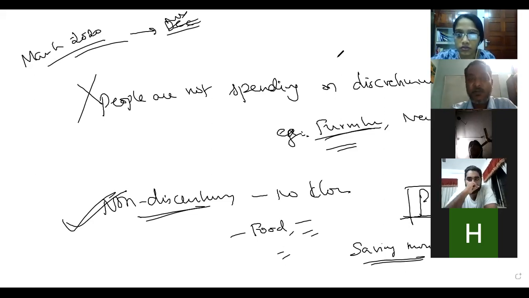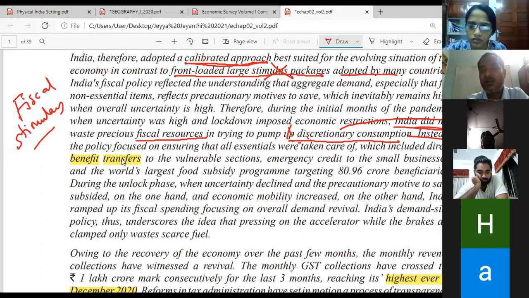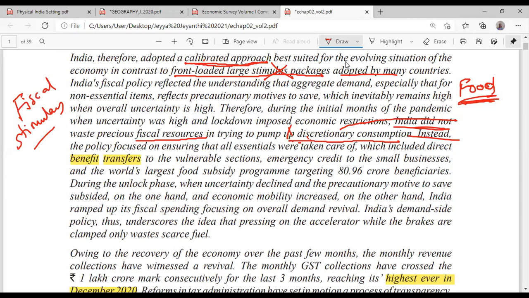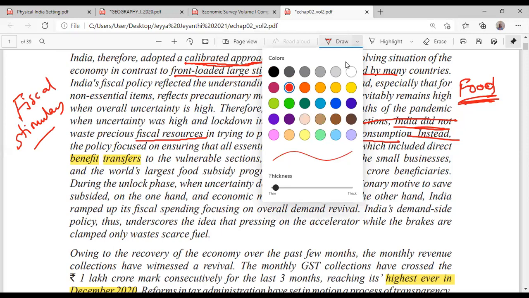Okay, so that has been the trend, and that is because, as I told you, people are afraid of what is going to happen in the future. That is why people are not spending. So that is what he is saying. And government also spends. Okay, now look at this. What I got confused about is this one. Now read this properly.